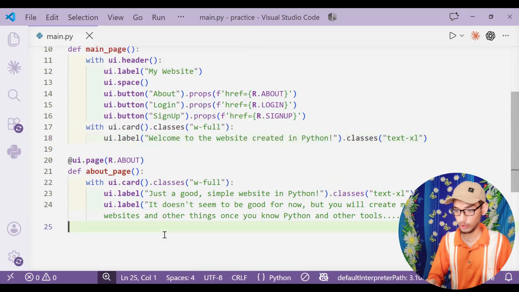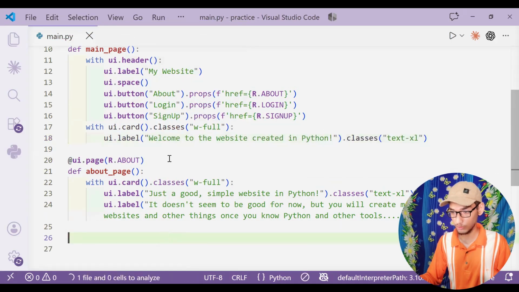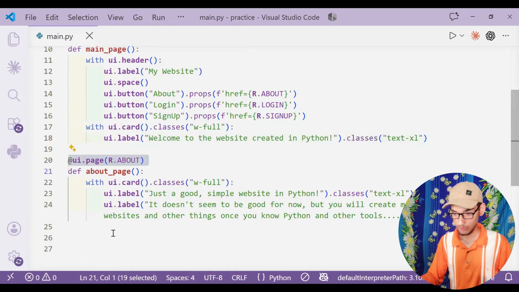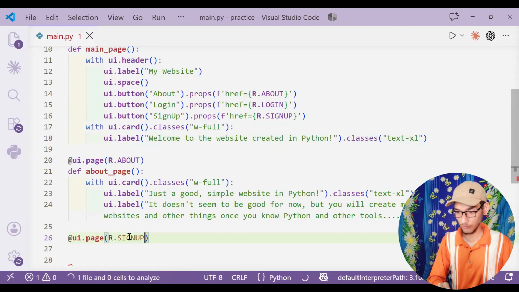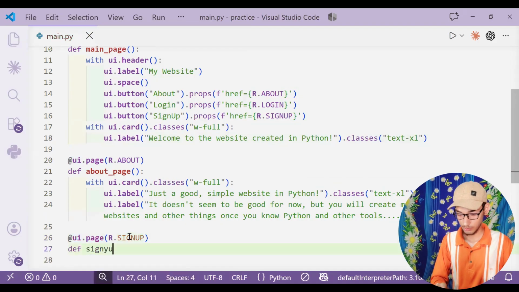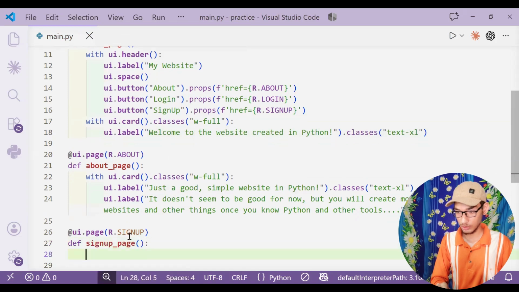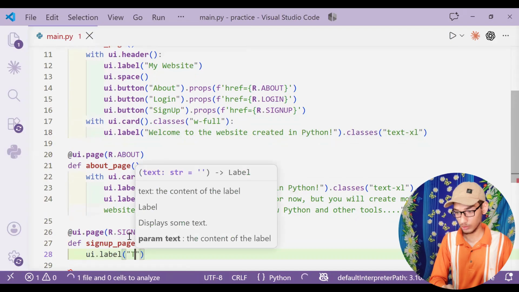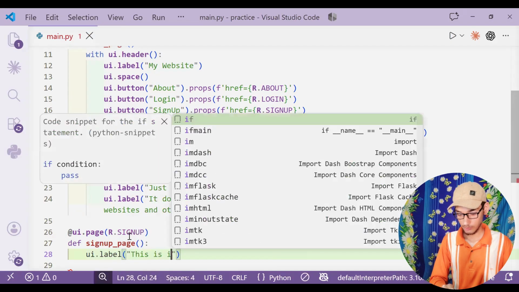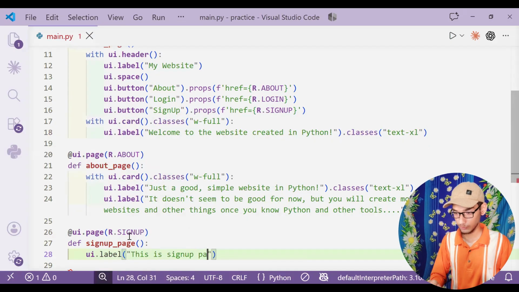And then I have the sign up page, and then just UI.label. This is sign up page.